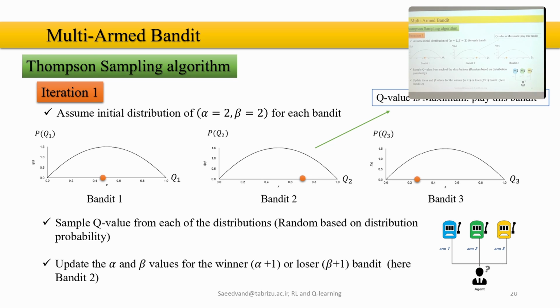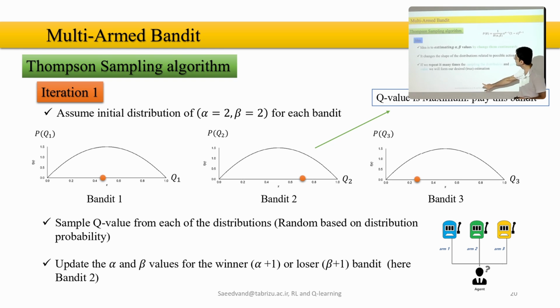Then after playing it, the idea is updating the alpha beta parameters for the cases of winning or losing. If I'm going to win, here I'm going to add to alpha. And if I lose, I'm going to add to beta. Okay? And what is going to happen so far without explanation? Look at here.